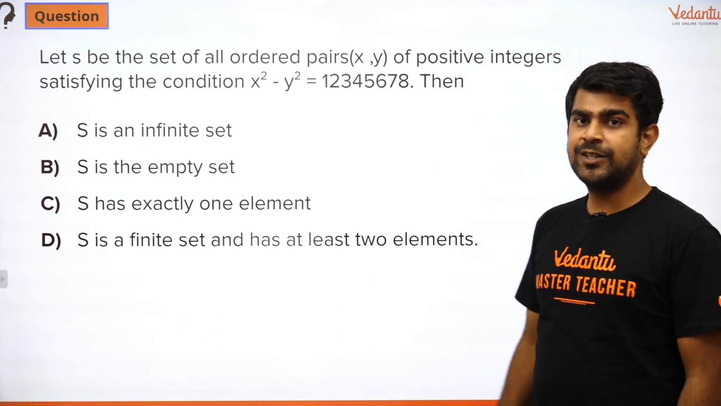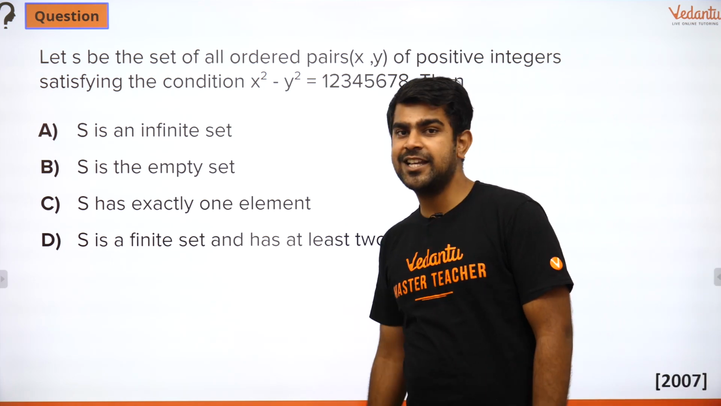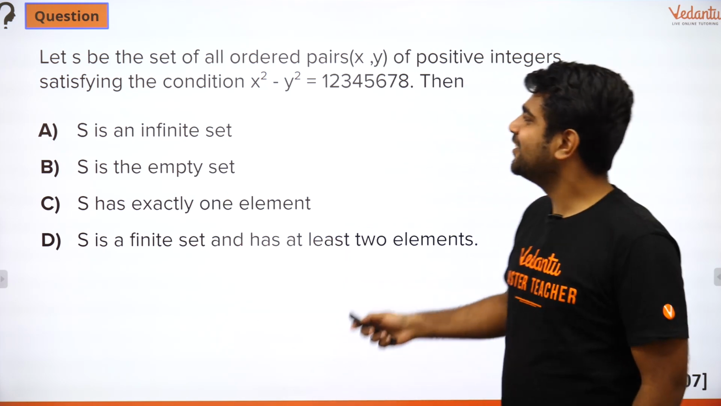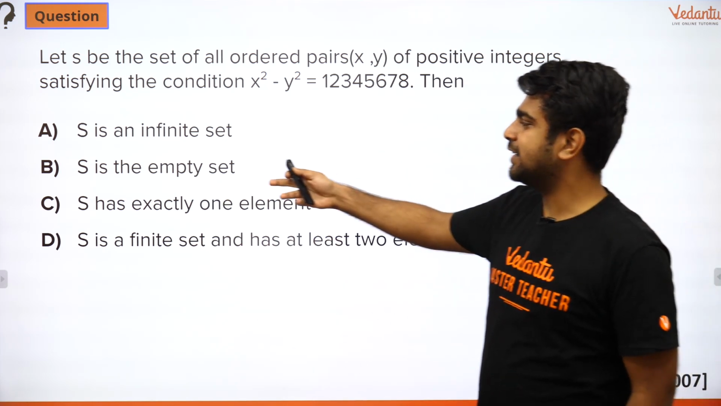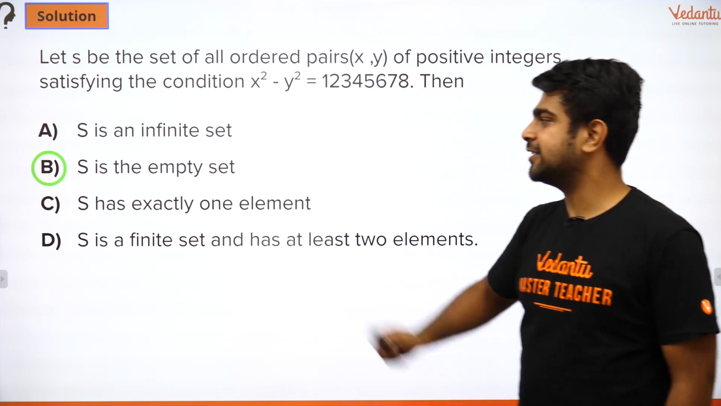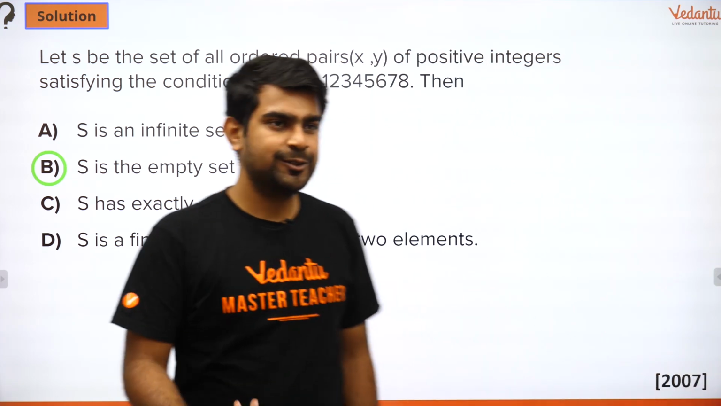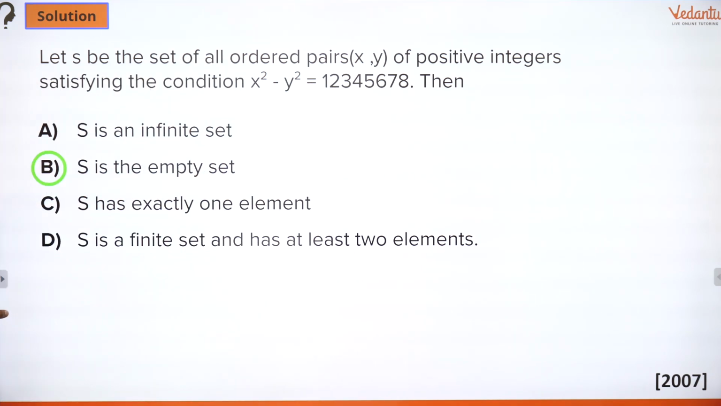So the answer for this question is going to be nothing other than option B. What is that? Empty set. Can you believe it? So such a big question and then you end up with such a simple answer, right? It's an empty set. So now let's see why it is an empty set. What is the logic behind it? So let's get started. Okay.